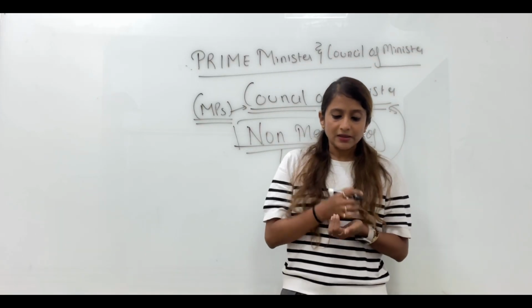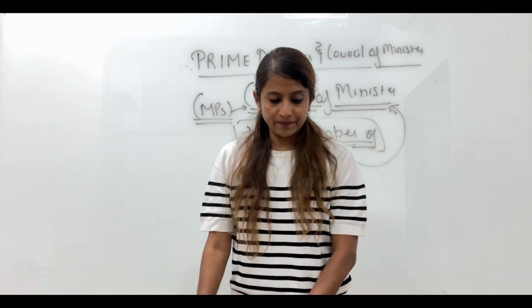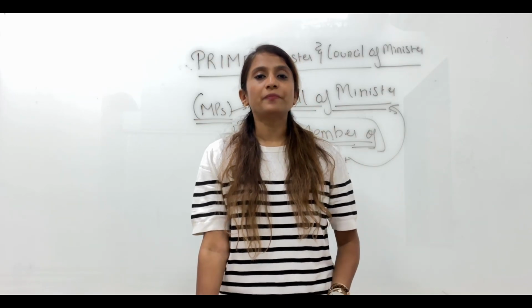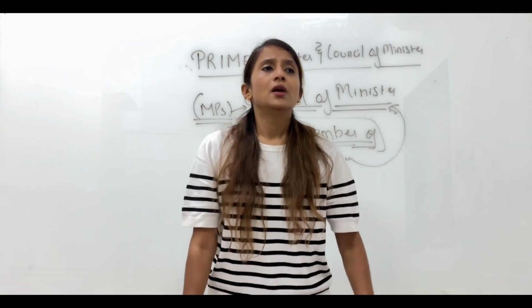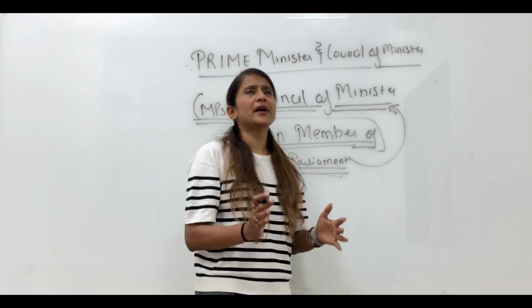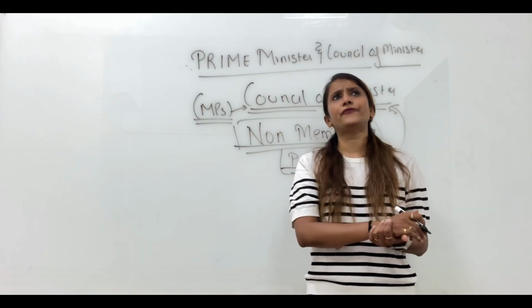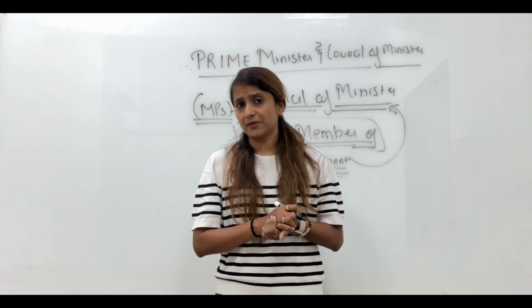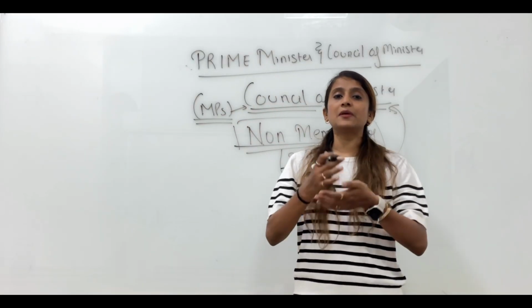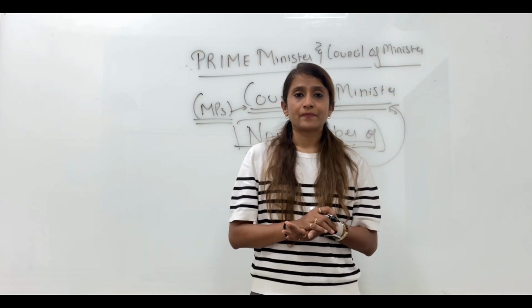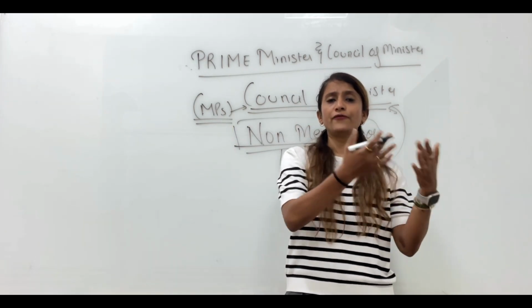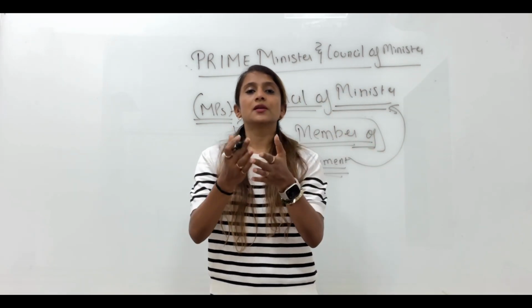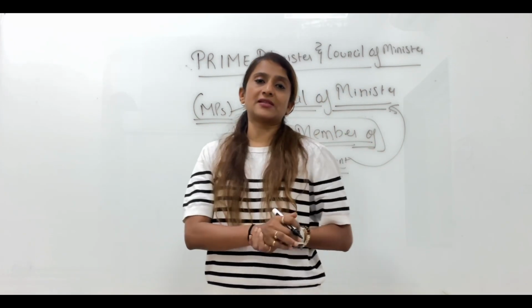Now, in the Council of Ministers, how many members are allowed? Right now in Lok Sabha, we can have a maximum of 550 members. Currently in our Lok Sabha, we have 543 members. In Rajya Sabha, we can have a maximum of 250 members. Out of this, how many members can be part of the council?